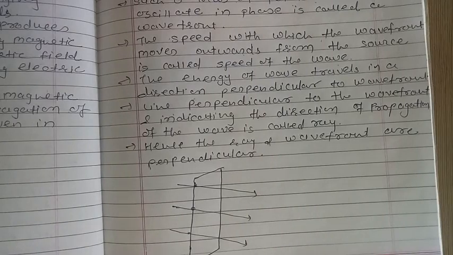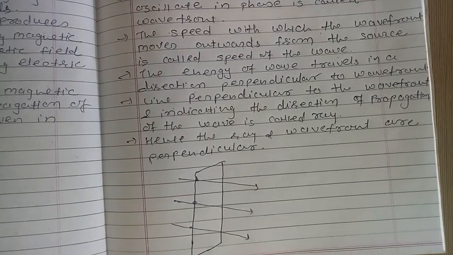So there are different shapes. Earlier we saw the spherical shape. Here if there is a large distance from the source, then we can say there is a plane wavefront.